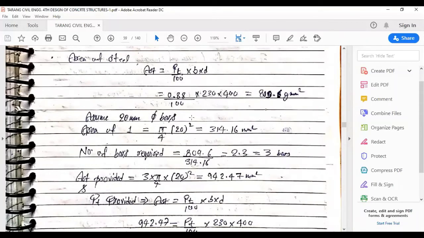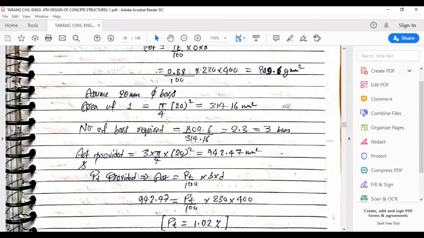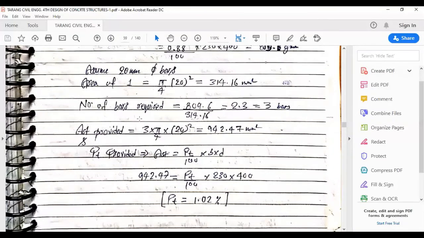Now, since we know the area of required steel, we'll assume say 20 dia bars. Area of one bar would be pi by 4 d square, which is 314.16 mm square. Therefore, the number of bars required would be this area divided by the area of one bar, which comes out to be 2.3. So on the conservative side, we'll consider 3 bars. The actual AST provided would be 942.47 mm square as per 20 dia bars, so 3 multiplied by pi by 4 d square.